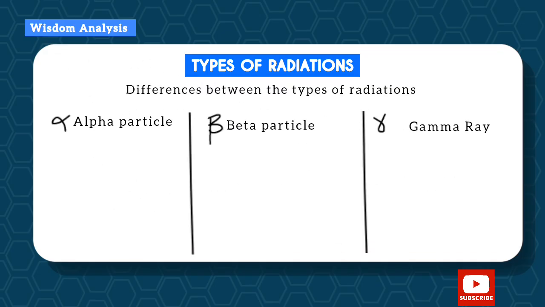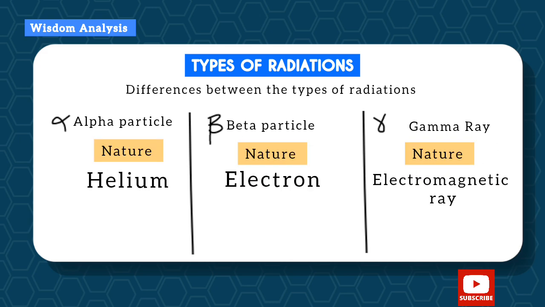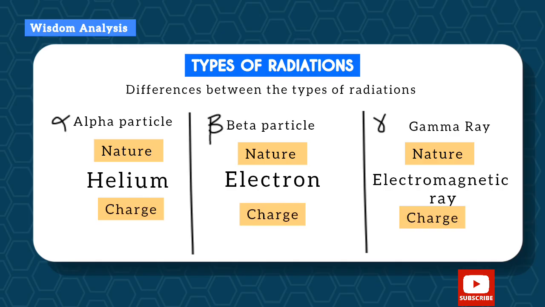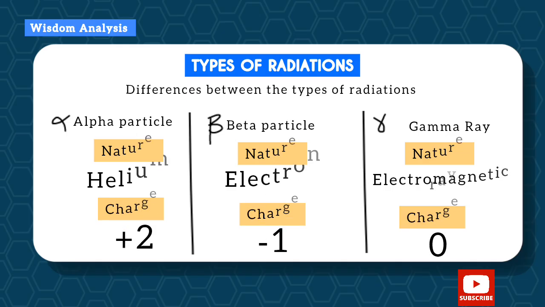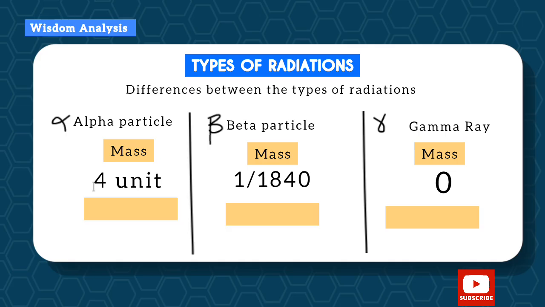Differences between types of radiations. So let's talk about the nature. Alpha particle is helium, beta particle is electron, while the gamma ray is an electromagnetic ray, not a particle. Let's talk about the charge. For alpha it is +2, for beta it is -1, while gamma has no charge. The mass for alpha is 4 units, beta is 1/1840 units, and gamma has no mass, 0.